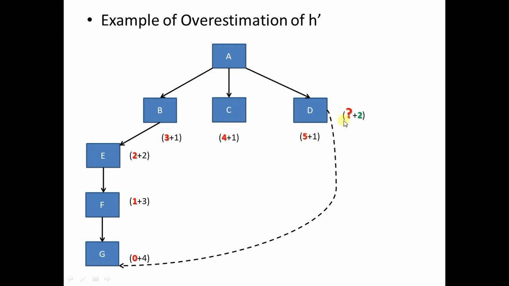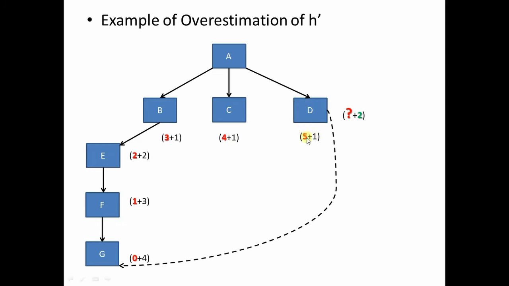I have written a question mark over here because this is a questionable heuristic value that is being given to us. So the heuristic function value of D that is given over here, which is 5, is actually an overestimated value.